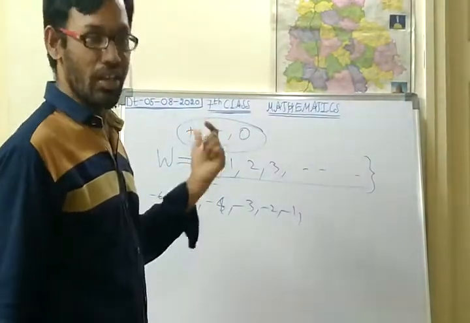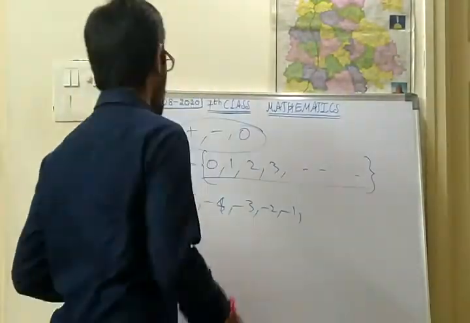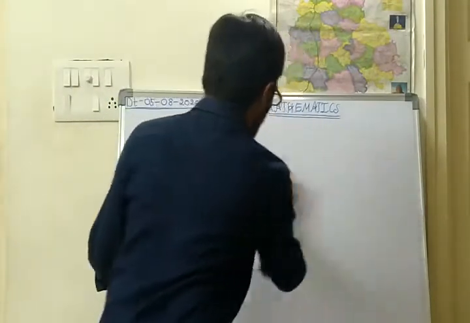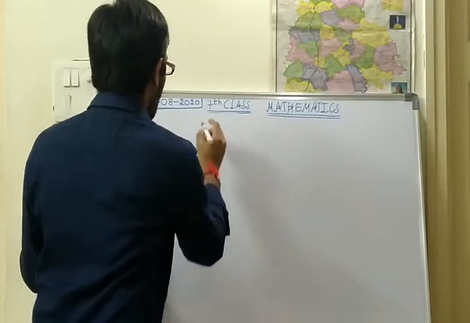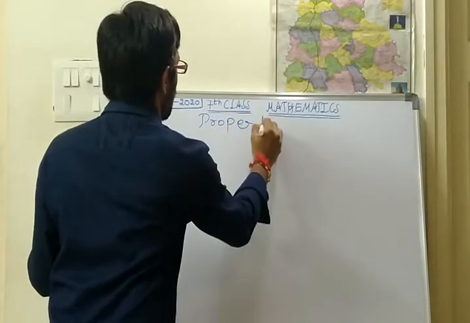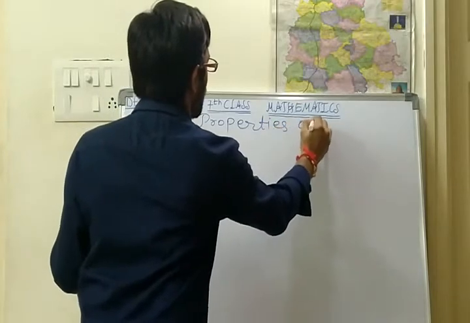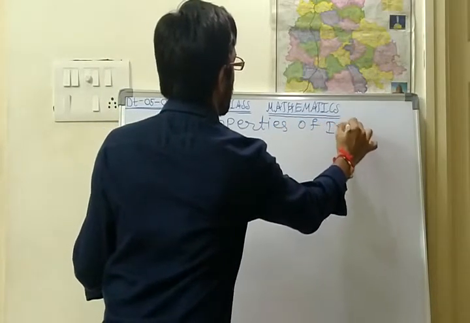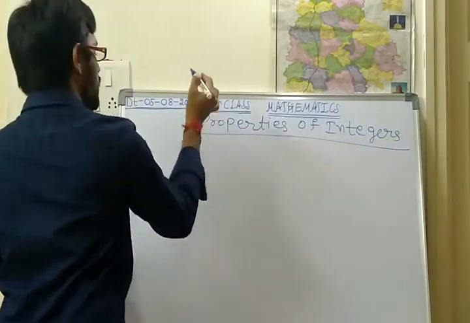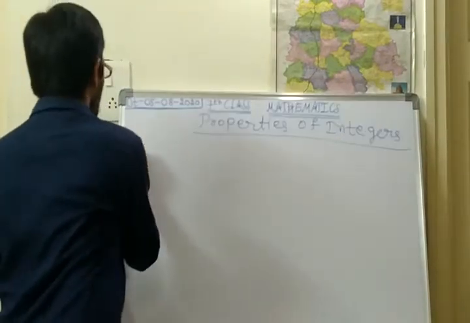We shall see that in today's class. Today's class is the properties of integers. So the first property.